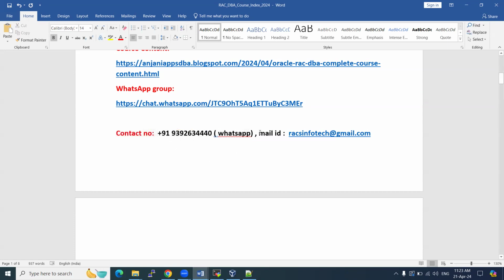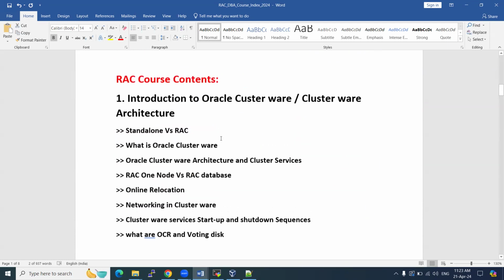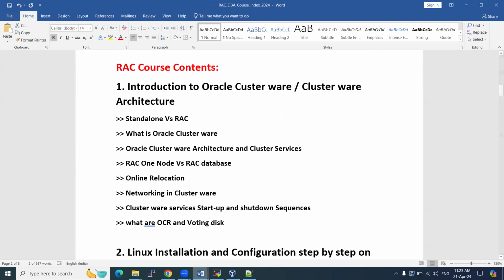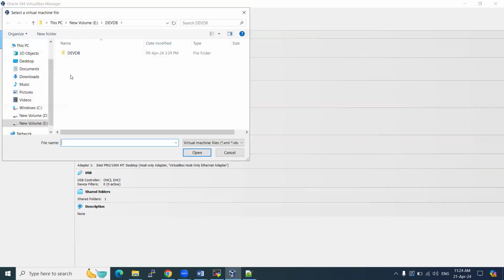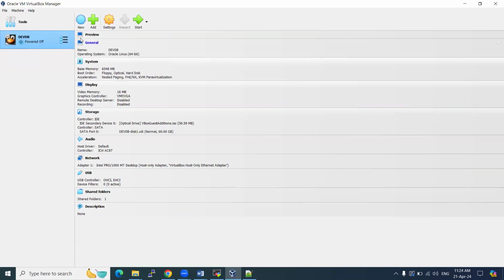Okay, and what are all the things we are going to cover? We are going to cover those things as part of the demo session also. I'll quickly go ahead and explain it. I'm going to show you the live labs, how we are going to perform. I'll show you from the start how to create a machine, what is a machine, and what is the DBA role, what is the difference between core and RAC, and then how to install the RAC databases on new servers, how to create a new server or new machine. I'm also going to show you clearly how to create a machine or add a machine. If you already have one, you can add it.